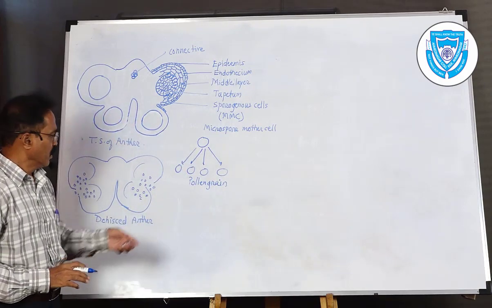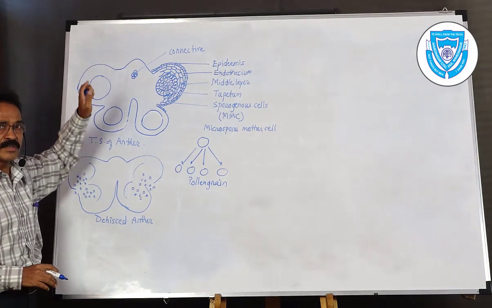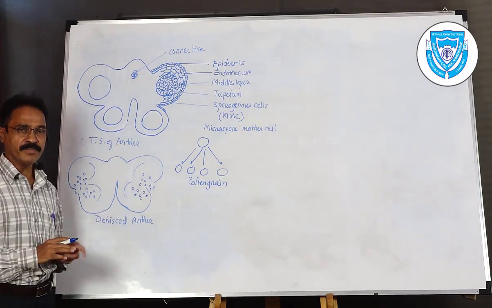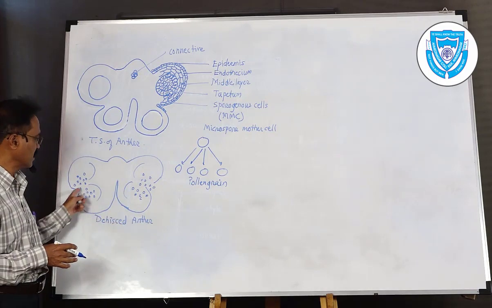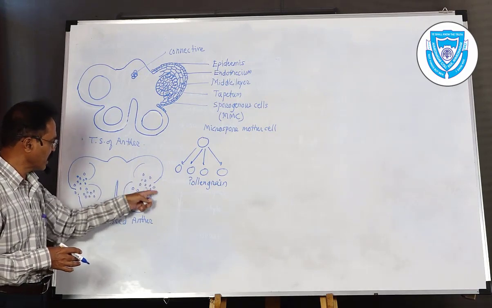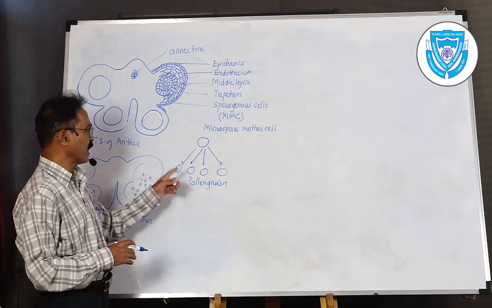During dehiscence, that means when this anther attains maturity, the anther ruptures, you can see it dehisced, and the pollen grains come out. But before that, what happens?